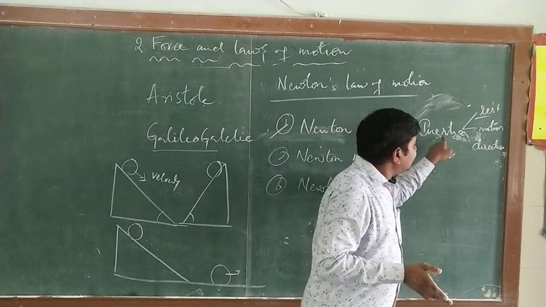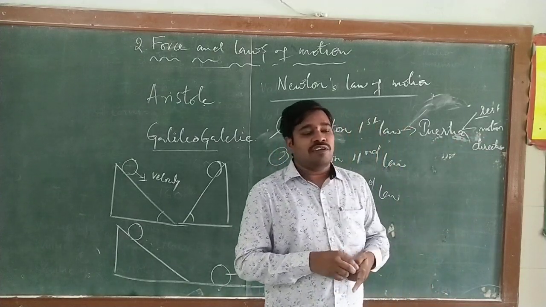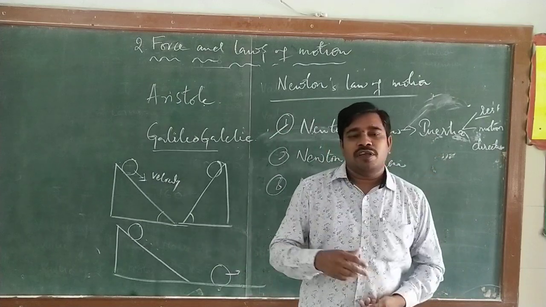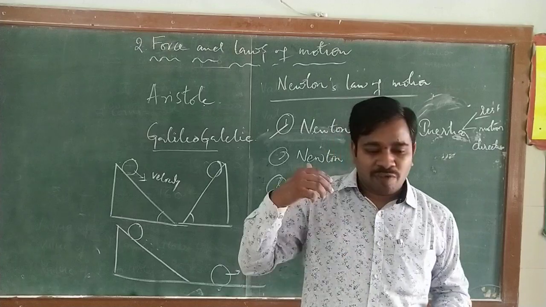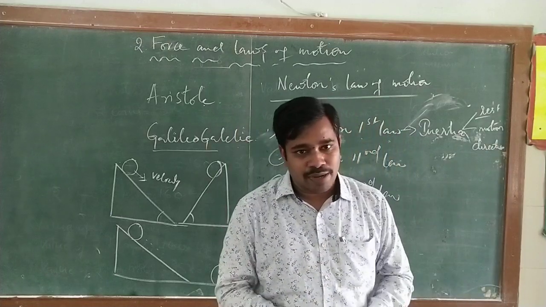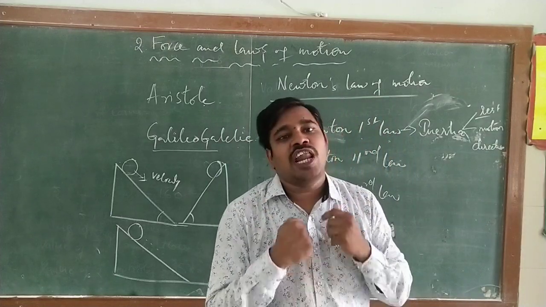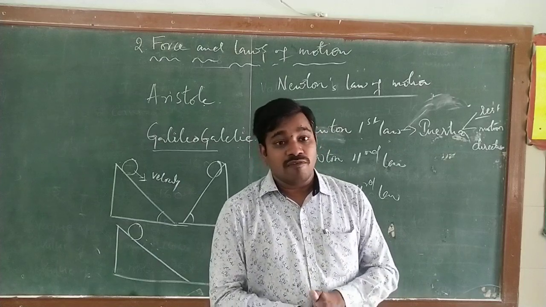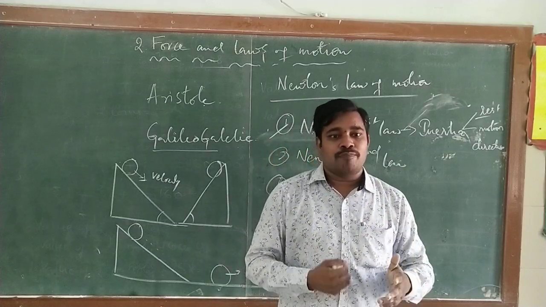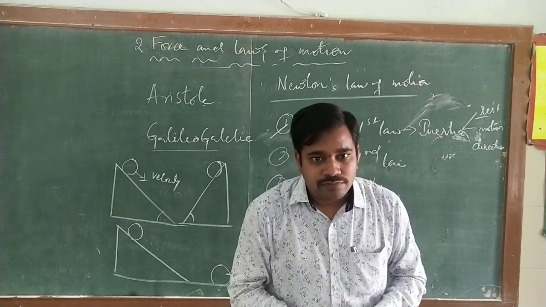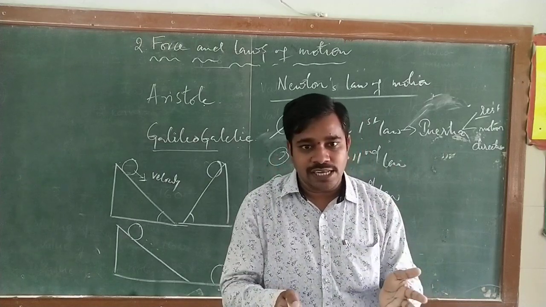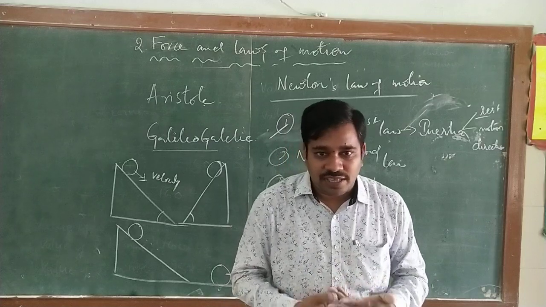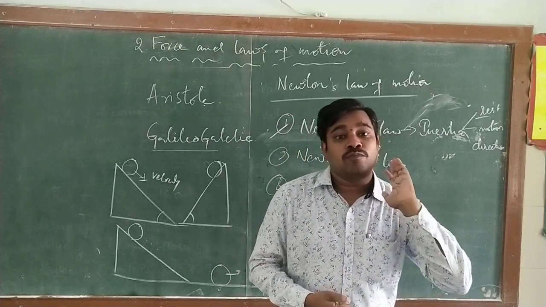For example, a person is traveling in a bus and suddenly the bus stops. What will happen to the passenger inside the bus? When a bus stops suddenly, the lower part of the person is at rest, but the upper part is in motion along with the bus.